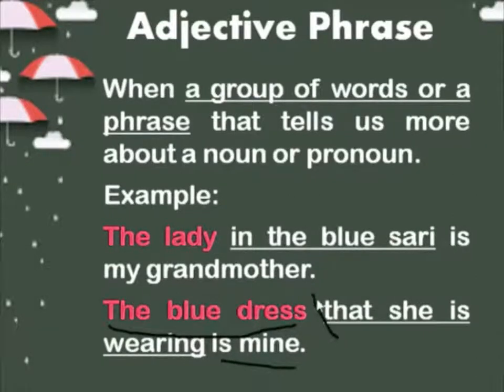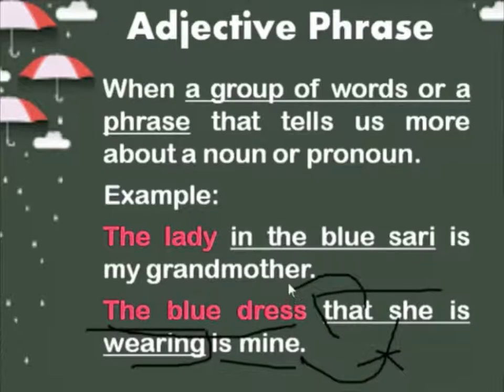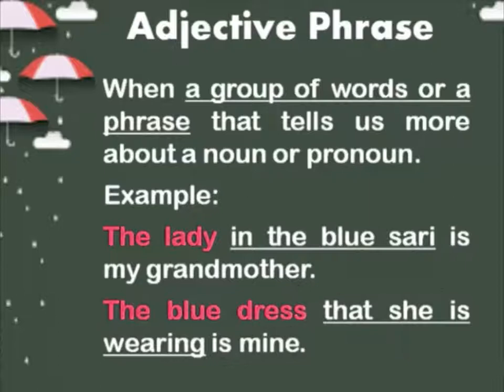But that she is wearing explains what? The blue dress that she is wearing is mine. Does that she is wearing explain mine? No, it does not explain mine. It explains the blue dress. It adds more information about that dress. So this is an adjective phrase and this is a noun phrase. The blue dress is a noun phrase.